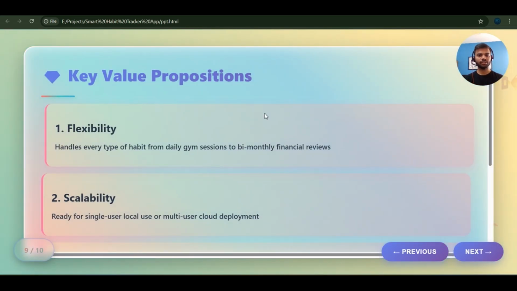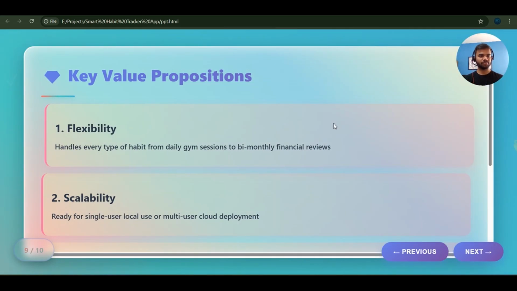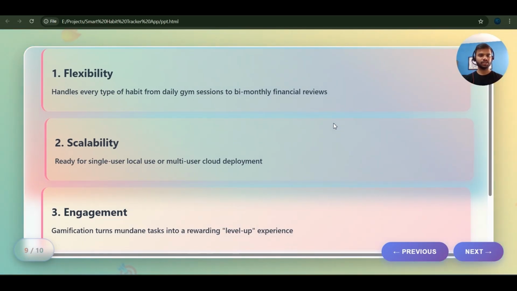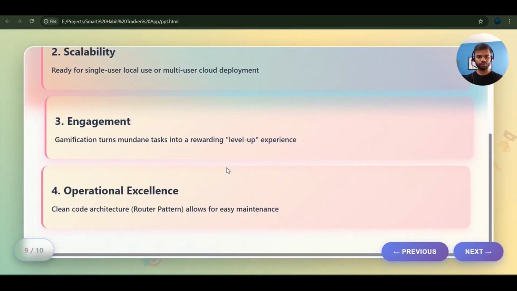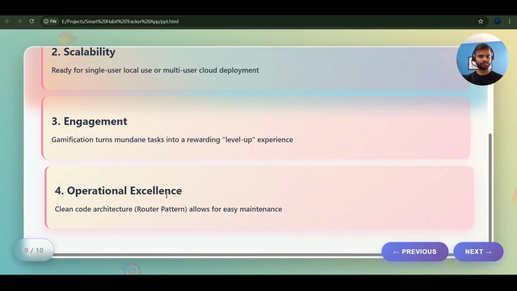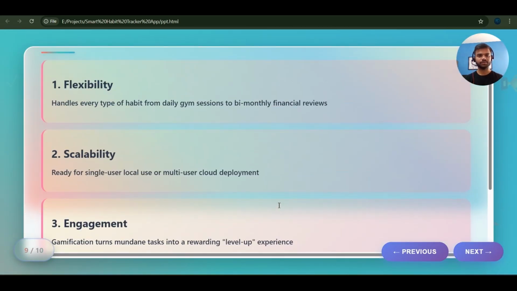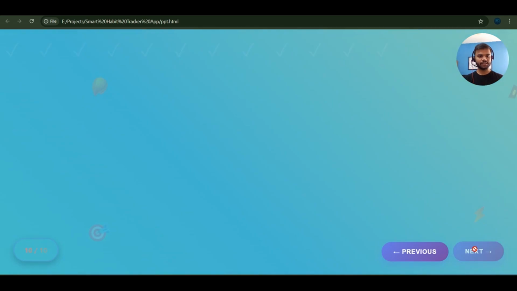And the next point is of key value propositions. First is flexibility. Handles every type of habit from daily gym sessions to bi-monthly financial reviews. This project can be scaled from single user to multi-user because of cloud deployment. Engagement: gamification turns the boring task into rewarding level up experience, and the tasks are set by you, so you can do this and increase your rewards. Operational excellence, which would always be easy to maintain. So let's move to the next slide.